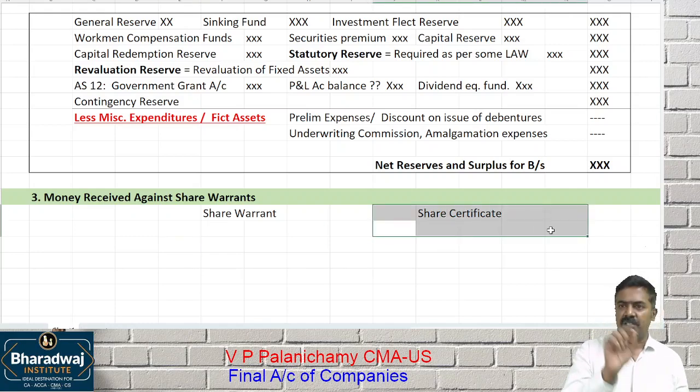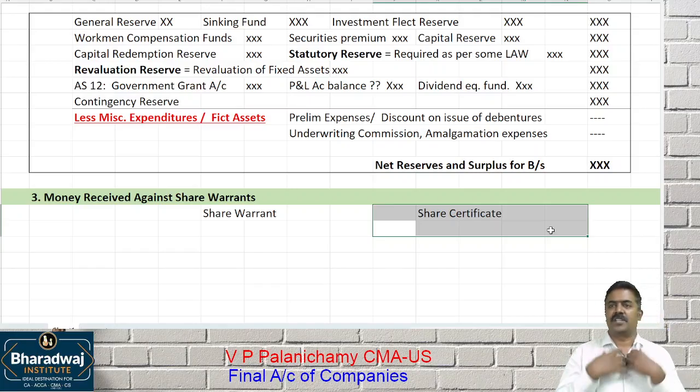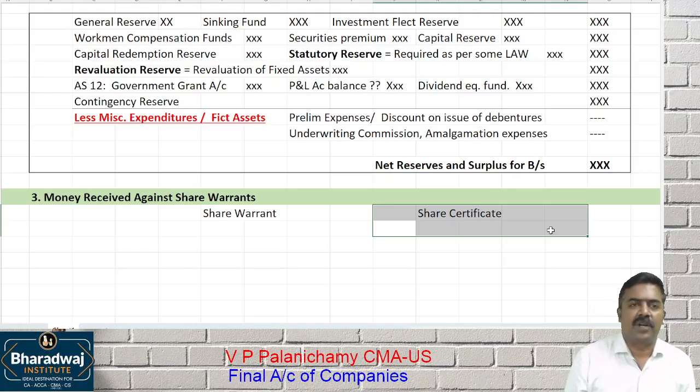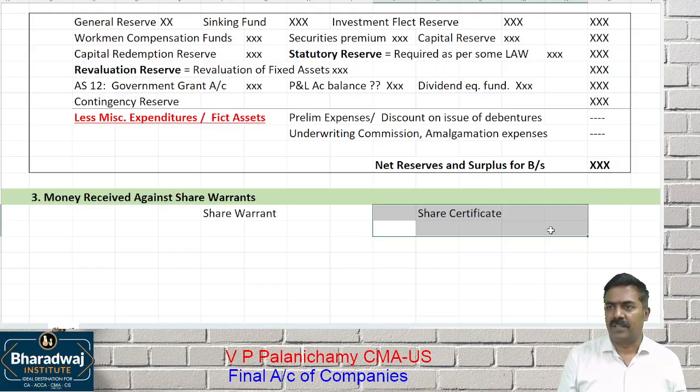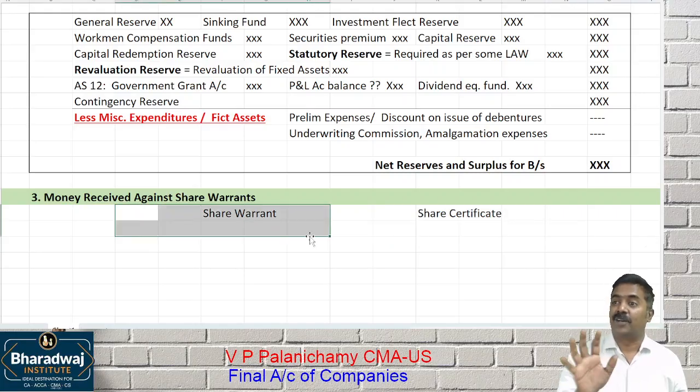If you are transferring shares to another person, what will happen? It will be eliminated from your name. Another person will get added for those shares. For example, I hold 100 shares of a company. I am there as a shareholder. If I transfer the shares to another person, I will be removed from that membership list and the other person will be added. This is called which one? Share certificate. Share warrant is a bearer document.